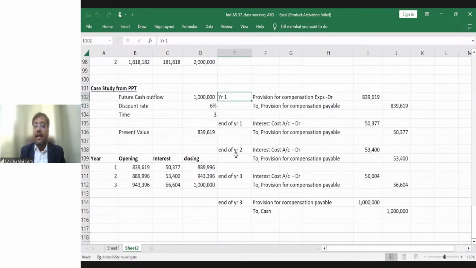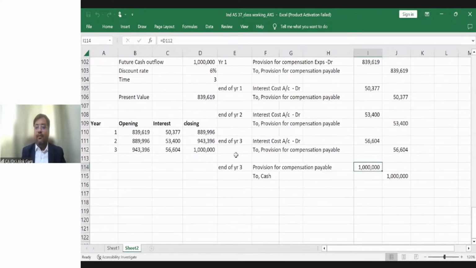And in the beginning of year one, at the time when this provision was probable and had to be recognized, the first entry was provision for compensation expenses account debit to provision for compensation payable. At the end of the year, this opening is 839,619. We have created an interest at 6%. This closing becomes 889, and this will become your opening balance. Then again, you have created an interest cost. This will become your closing balance, and this will become your opening balance. Interest cost. This is your closing balance, right? So these are your closing numbers.